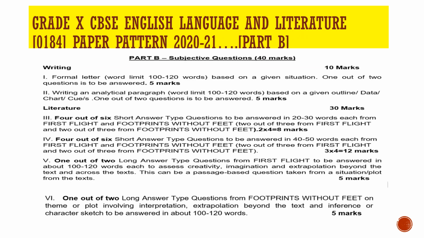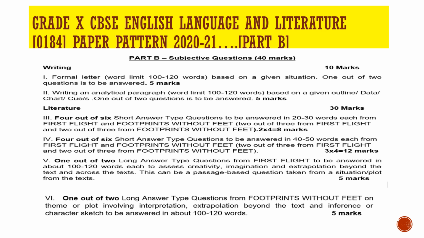Pattern Part B. In this part, you find question number 1, formal letter, word limit 100 to 120 words, based on a given situation. 1 out of 2 questions is to be answered for 5 marks. Question 2, writing an analytical paragraph, word limit 100 to 120 words, based on a given outline, data, chart, cues. 1 out of 2 questions is to be answered for 5 marks.